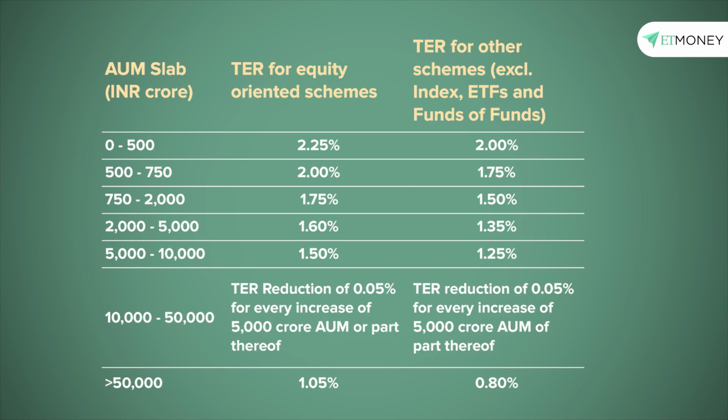The SEBI guidelines clearly define the maximum expense ratio that can be charged to a scheme. And this maximum expense ratio keeps coming down as the size of the portfolio increases. So while the highest limit allowed for an equity scheme is 2.25% for a small AUM fund, for equity schemes with an AUM of 50,000 crores or more, the highest they can go is 1.05%. This slab structure was introduced from 1st of April 2019, which meant a number of schemes had to fall in line and ensure that they keep their expense ratios within the regulations.